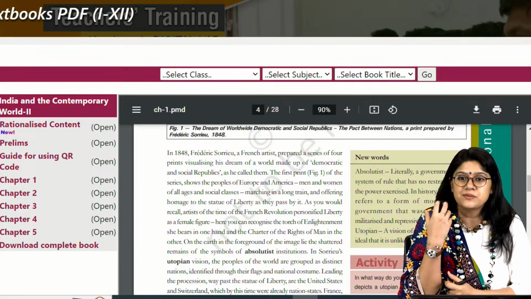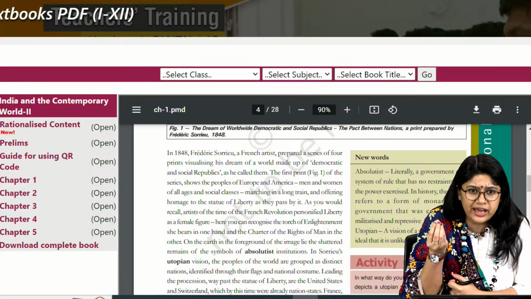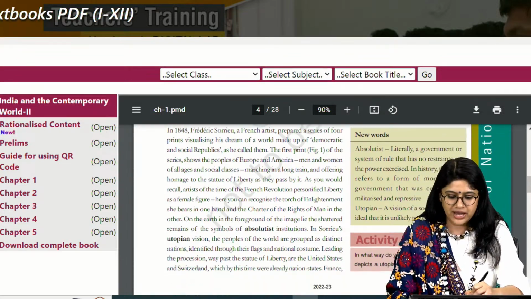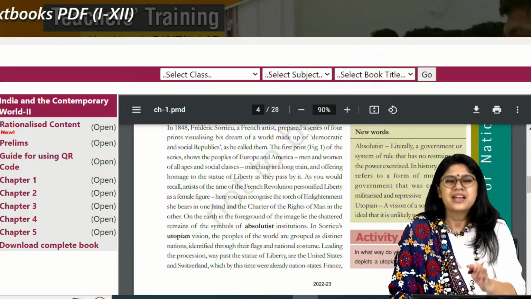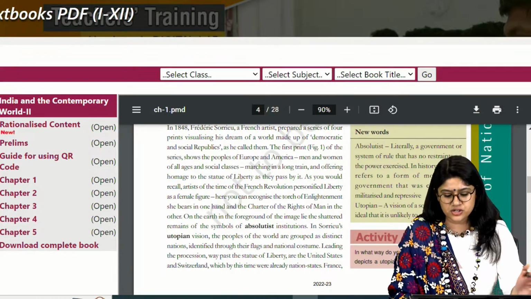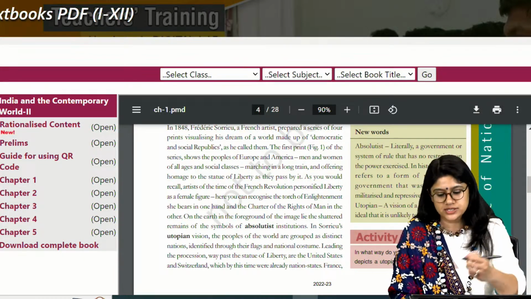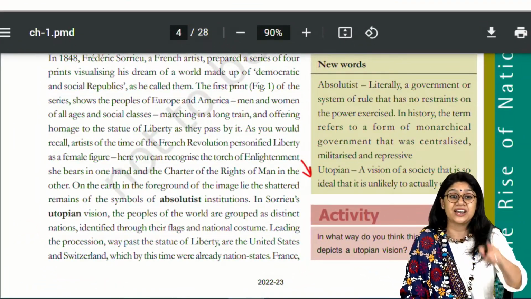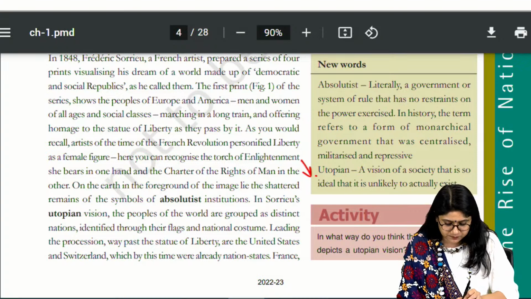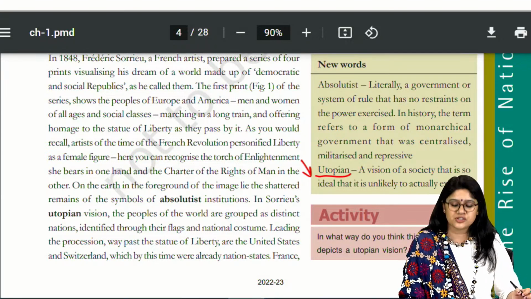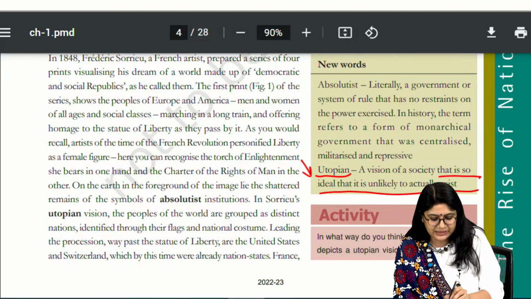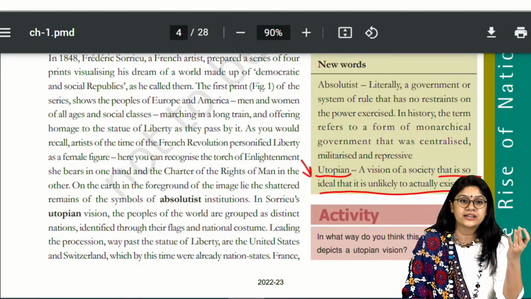So then everyone, see again. There are some important new words, as we have mentioned, right? So over here, if you see, we have the new words. Activities, please don't pay attention to, but do look at the new words. So yesterday in the competency-based question, we had a question on utopia, right? A vision of a society that is so ideal that it is unlikely to actually exist in reality.